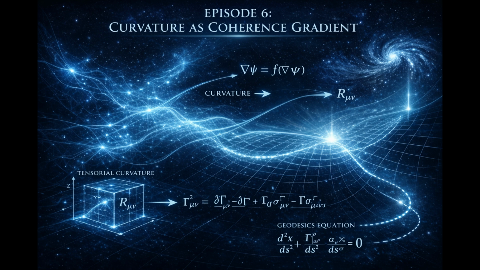Now consider scale. At large scales, coherence variations may smooth out. Localized fluctuations average across vast regions. The induced geometry approaches uniformity. At small scales, coherence fluctuations may become intense. Gradients steepen, metric variation strengthens, curvature intensifies. This suggests something profound. Geometry may behave smoothly at macroscopic scales, but become unstable or undefined near coherence threshold. Breakdown of classical geometry would not mean spacetime is torn, it would mean stabilization weakens.